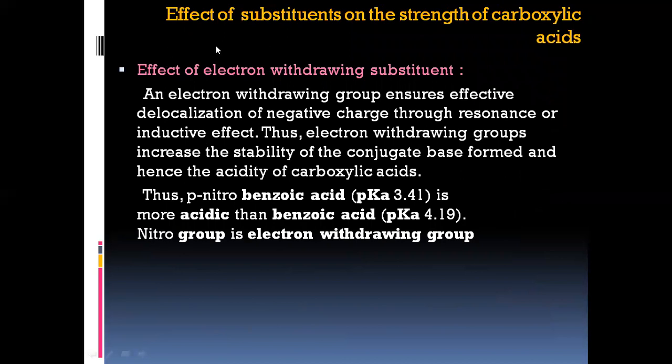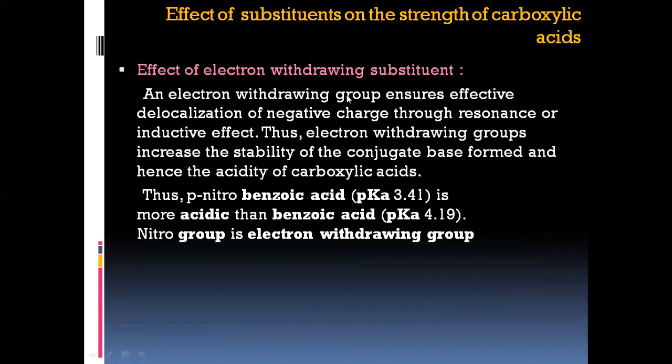Well, next we have the effect of substituents on the strength of carboxylic acid. So we have two types of substituents: one, the electron withdrawing substituents, and the other, electron donating substituents. So how exactly are these substituents going to affect the acidic strength of carboxylic acid? So first we shall take up the effect of electron withdrawing substituent.